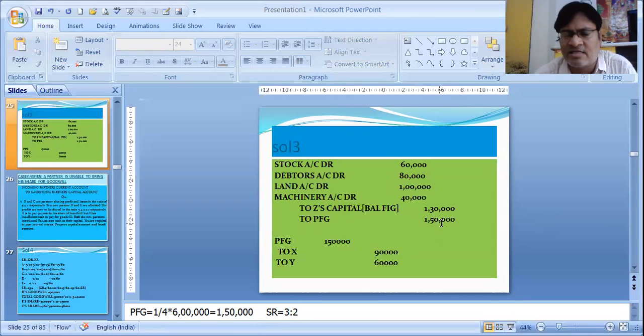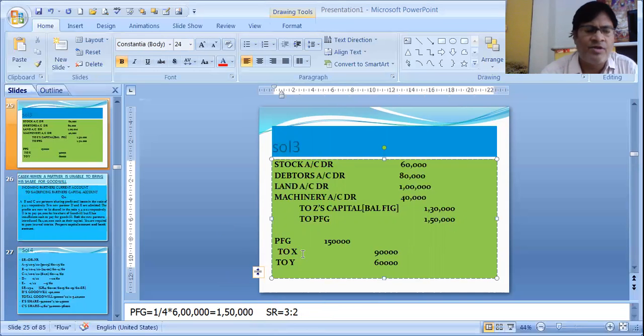Total assets he is bringing minus his premium. Now this premium will never remain in the business. It will be given to the sacrificing partners. So premium for goodwill account debit to X and Y. You see, the sacrificing ratio is also 3:2, though I have not calculated it, because I have already told that whatever is the old ratio will become the sacrificing ratio if no new ratio is given. In this sum, no new ratio is given; the old ratio was 3:2, so the sacrificing ratio also remains 3:2. So 1,50,000 is divided among partners X and Y in the 3:2 ratio, and the old partners' capital accounts will be credited.